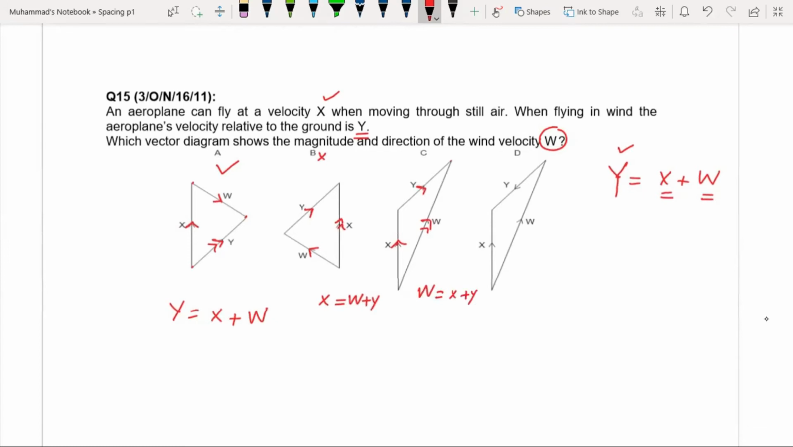So if you want to find the equation for the last option, x and w, and this y starts from the head of this w, and x is drawn from the tail of w and ends at the head of y. So in this case, x is y plus w. So in our case, y is the resultant. The aeroplane velocity relative to the ground in the presence of air is our resultant vector of both x and w. So option A is correct.